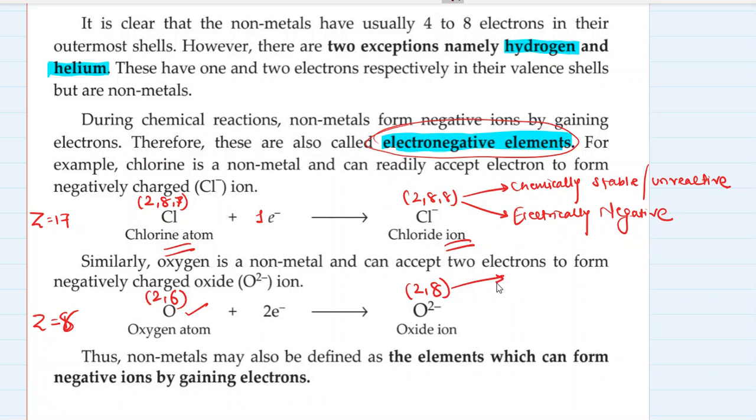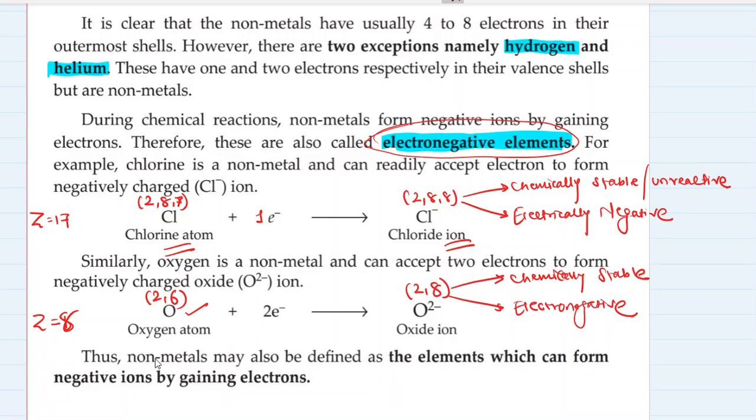So now it is chemically stable or unreactive, but it has now become electronegative. So that is what happens to non-metals.